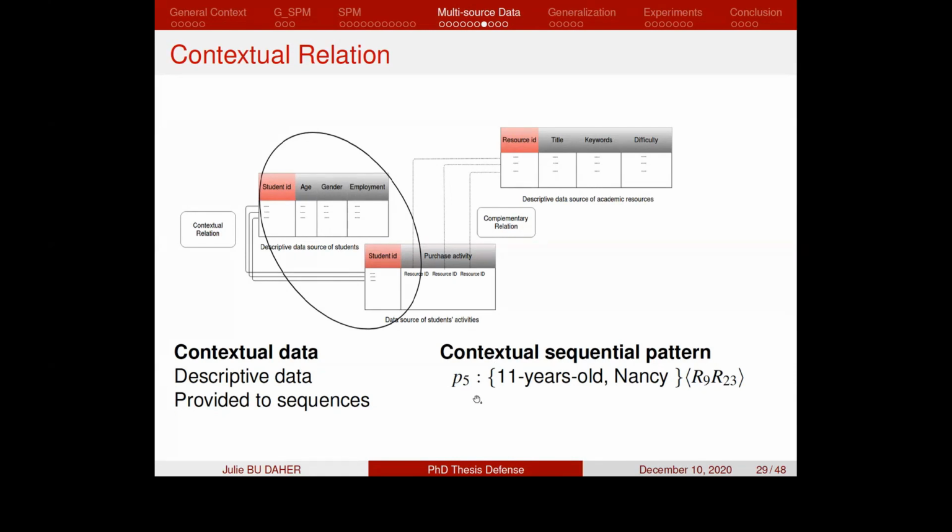An example of this pattern is a pattern that has 11 years old Nancy as frequent multidimensional information, which is associated to a sequential pattern that is R923, for example.